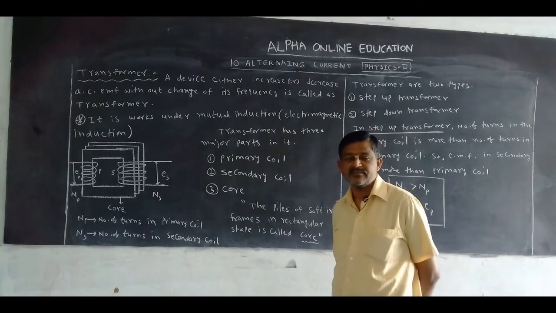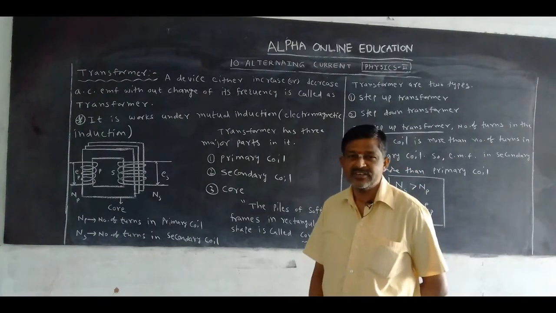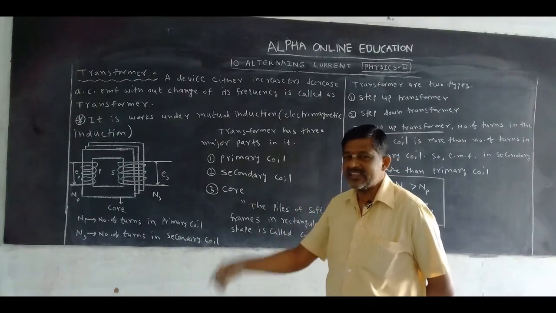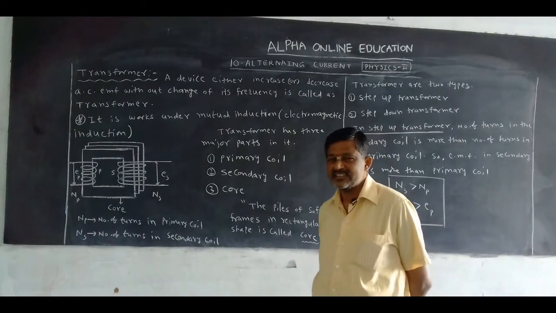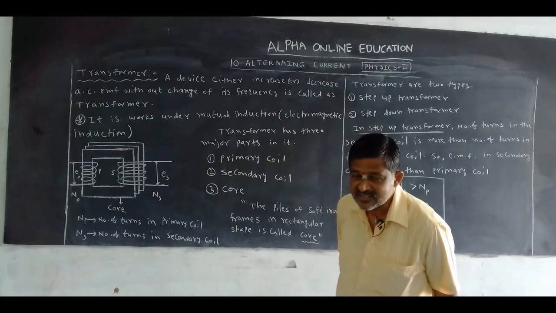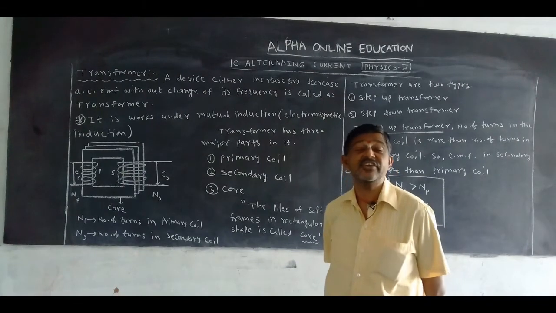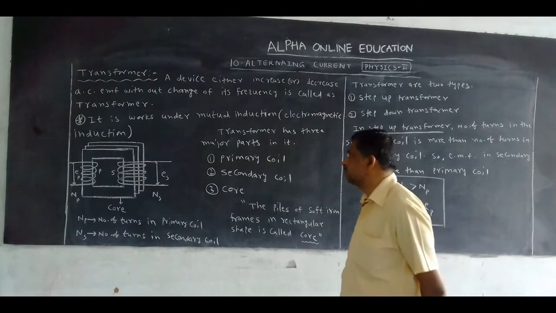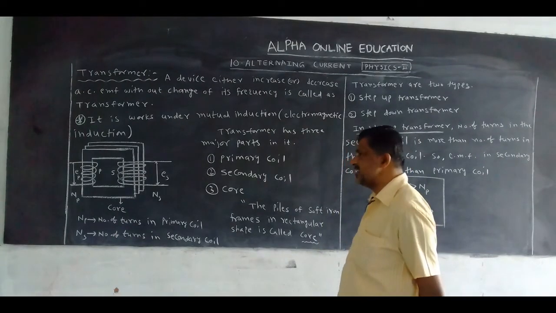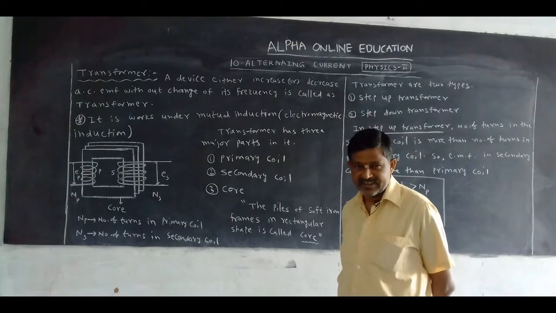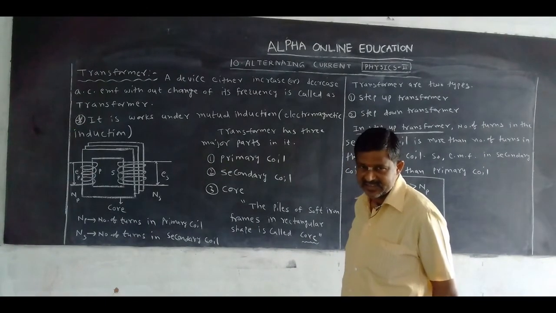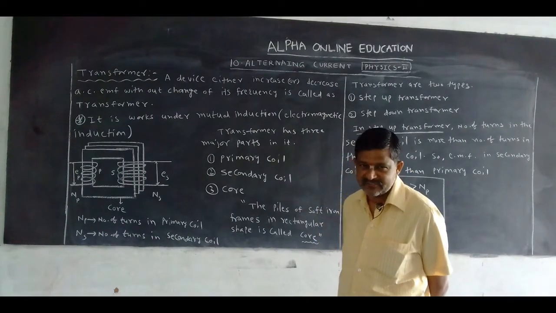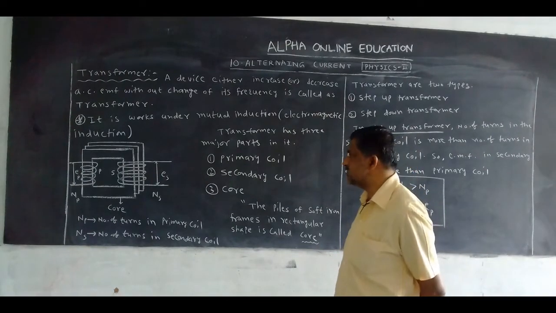We know that AC EMF is of which nature? Wave nature. How can we get AC EMF? By the generator, a number of cycles are taken by it. The number of cycles in 1 second is called frequency. That's why the frequency does not change, but the EMF either increases or decreases by this instrument. A device that either increases or decreases AC EMF without a change of its frequency is called a transformer.